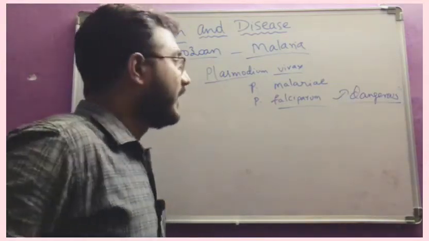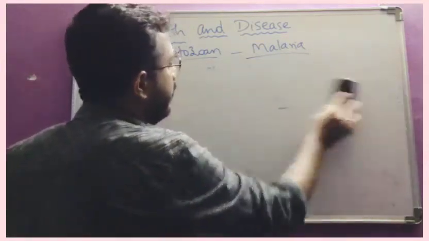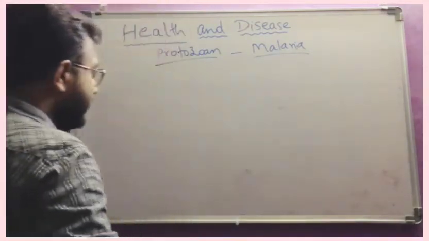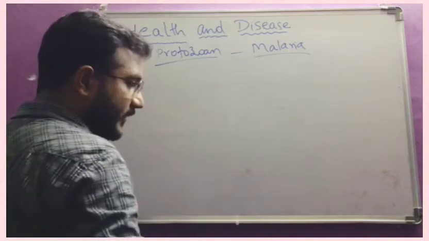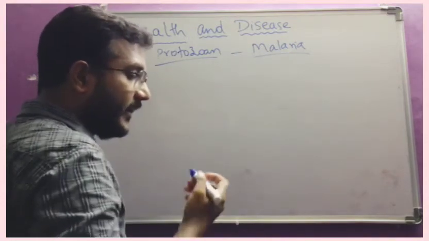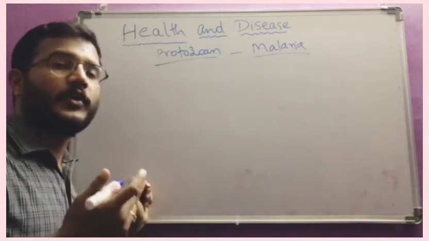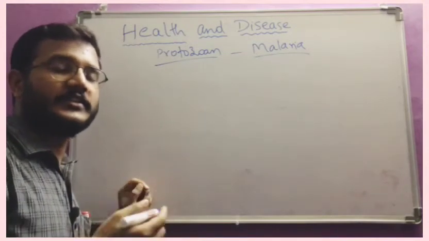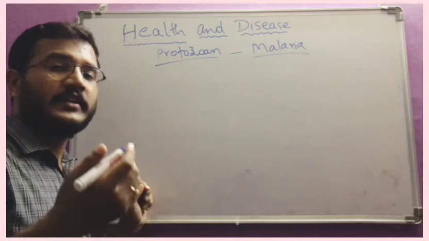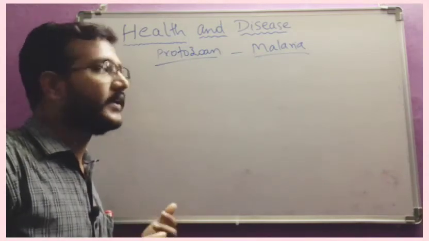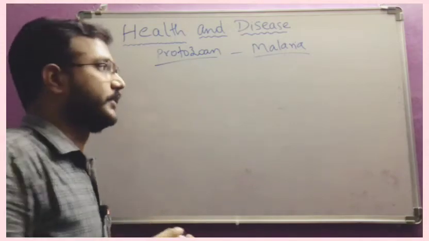We have to see the life cycle that is caused by Plasmodium vivax. So already we discussed that Plasmodium is a digenetic parasite. That means it completes its life cycle in two different hosts. That is, one is human and the other one is the female Anopheles mosquito. So what is the life cycle which happens in these two different types of hosts?